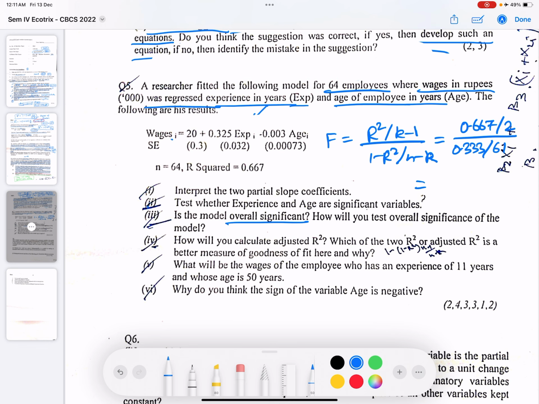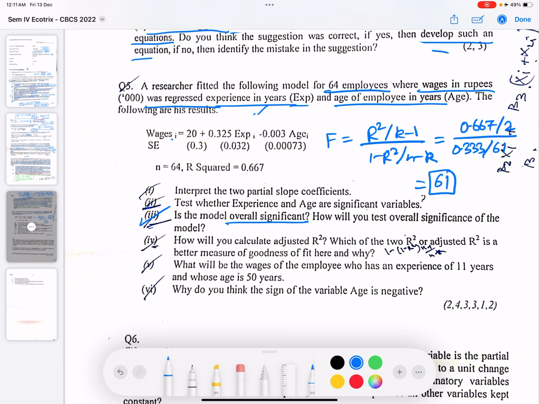Okay, you can use the calculator because it is already mentioned that you are allowed to use it. So if you find it, the F value is coming out to be 61, which is a very high value. So the model is statistically significant.